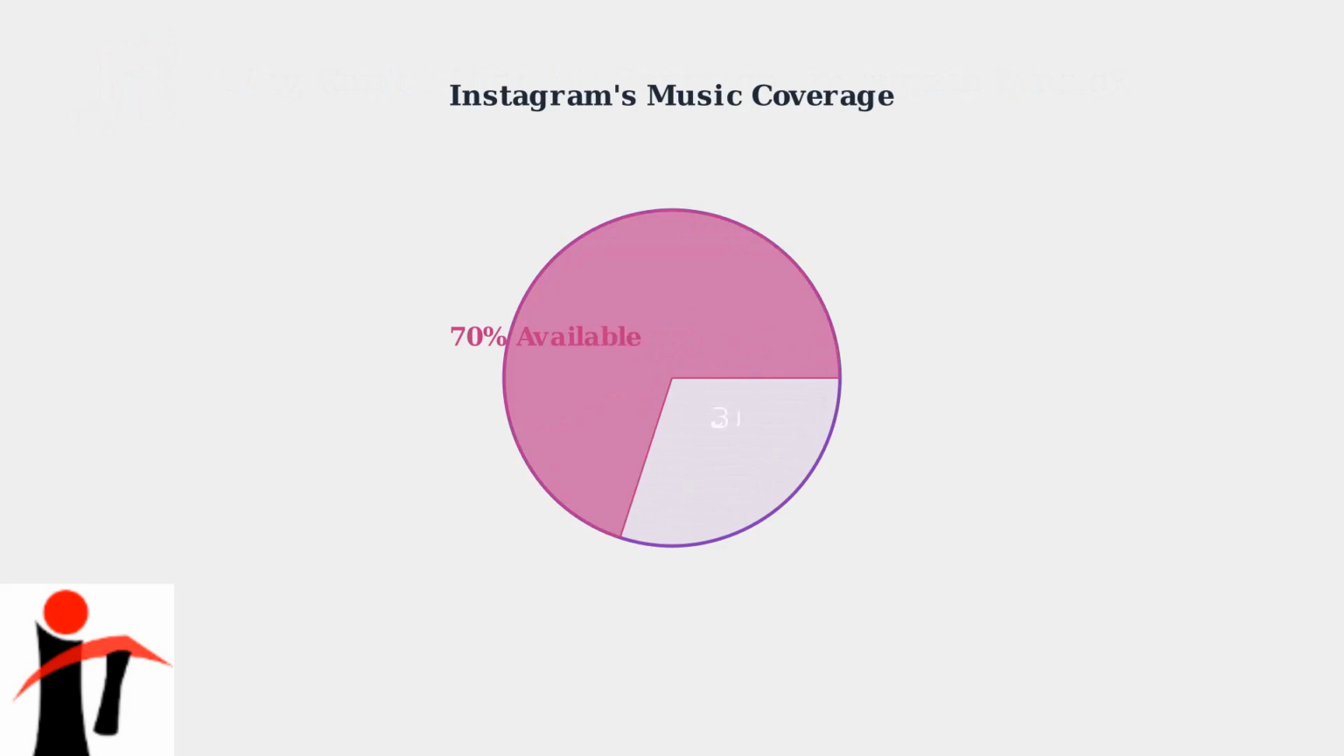Instagram's music library is missing many songs you might want to use. Understanding why requires looking at the complex world of music licensing and copyright law. Instagram's music library contains approximately 70% of commercially available tracks. This means nearly 1 in 3 songs you search for might not be available.